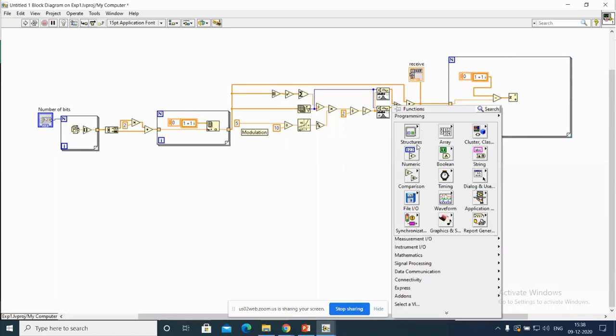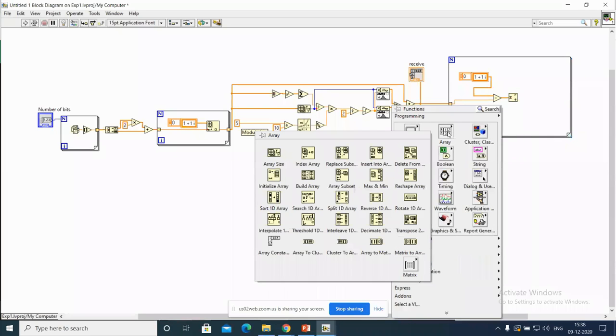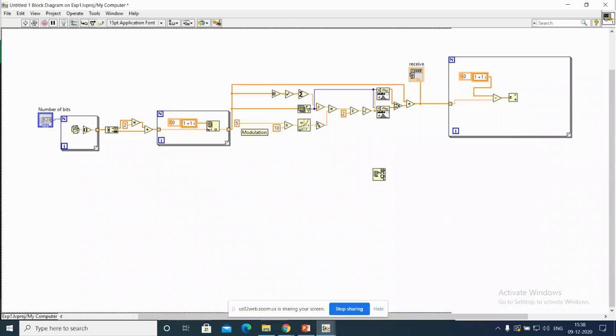That is the MaxMin array. If you give it this value, you will find 4 outputs: the maximum value and its index, and the minimum value and its index. I need this minimum index.